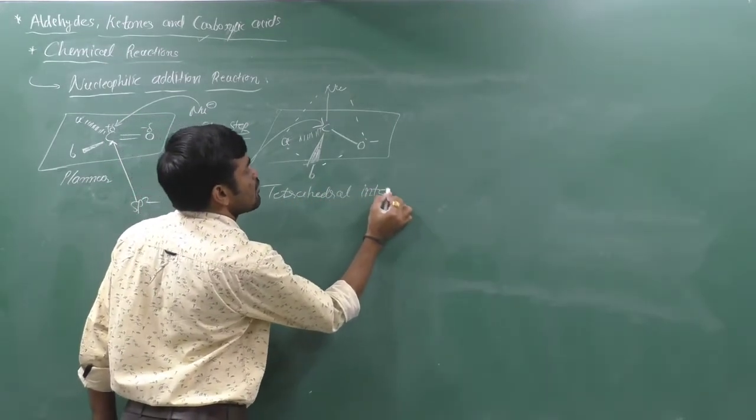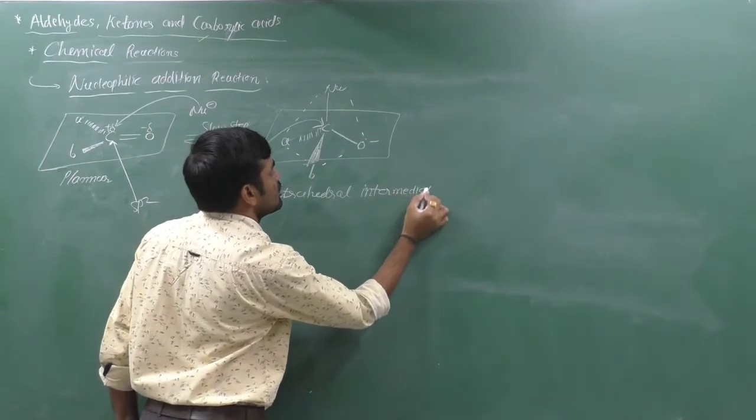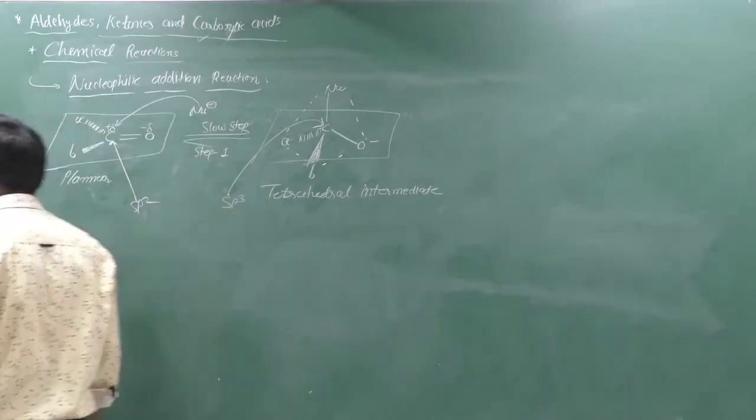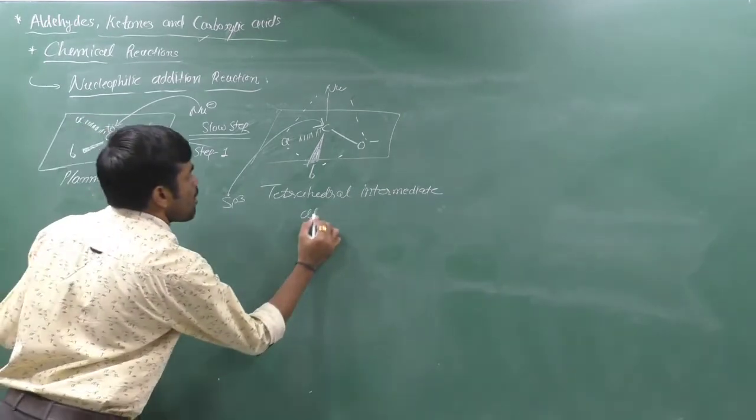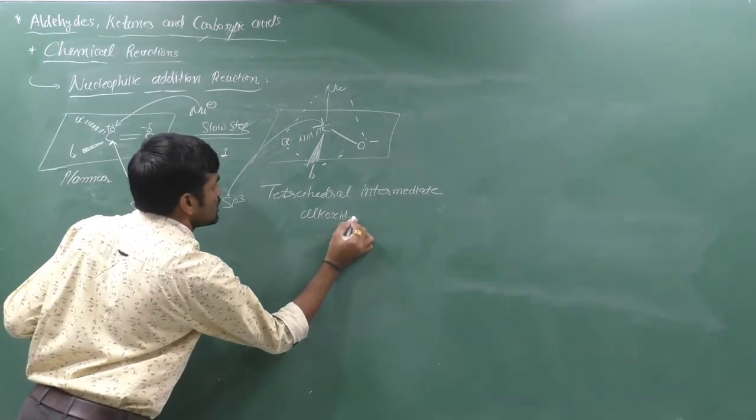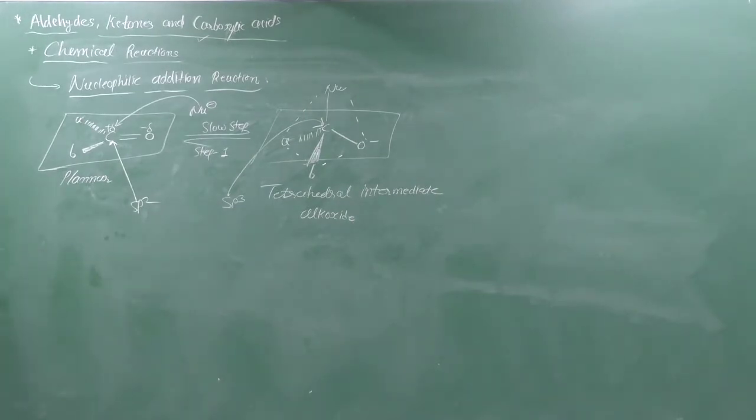Tetrahedral intermediate, which is generally known as alkoxide. And this alkoxide intermediate, yes, this step is reversible. The step is reversible, which is a very slow step, which determines the rate of reaction.